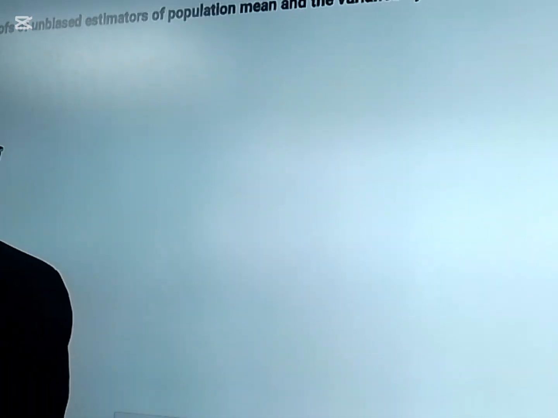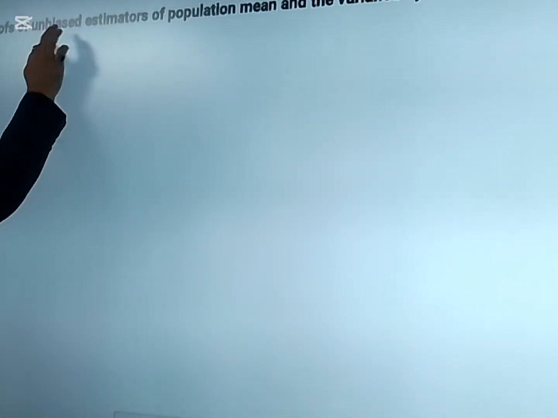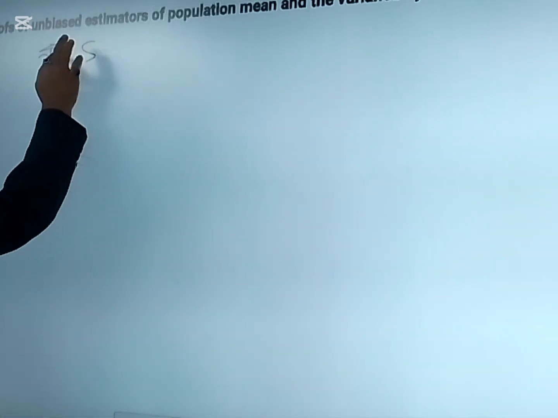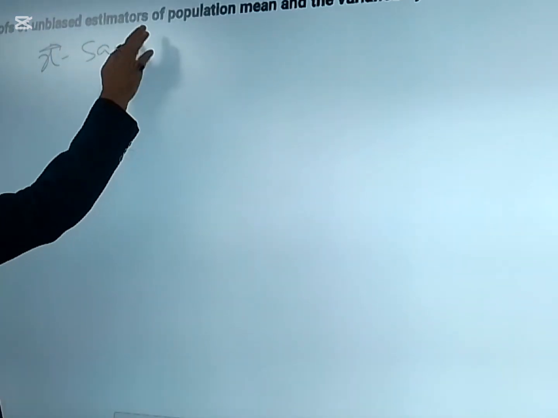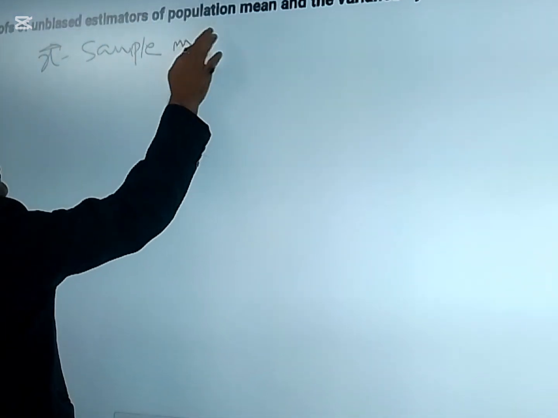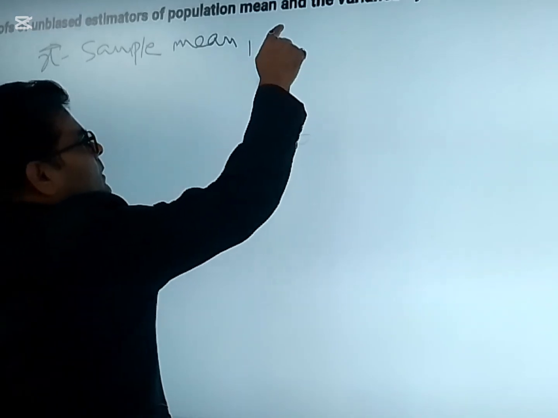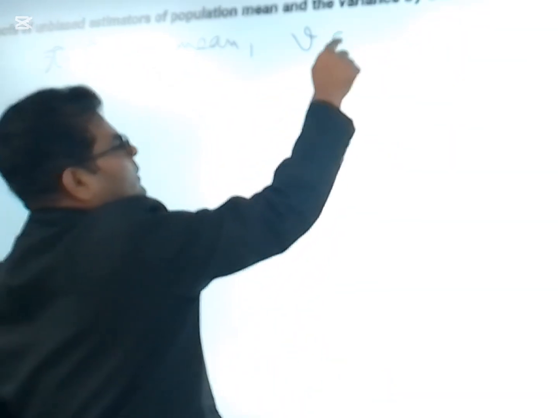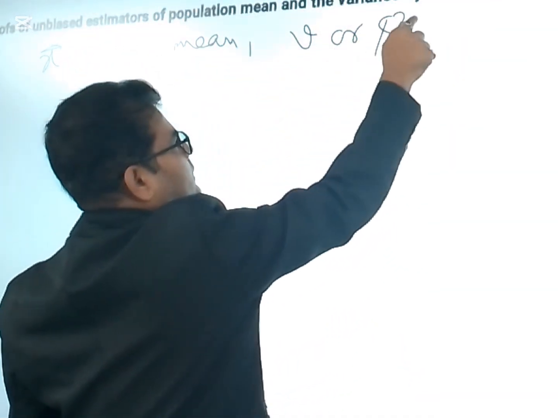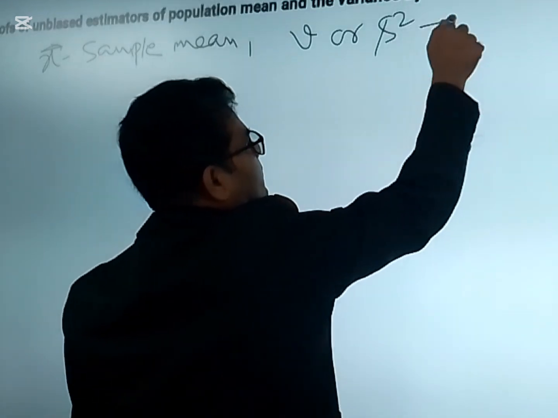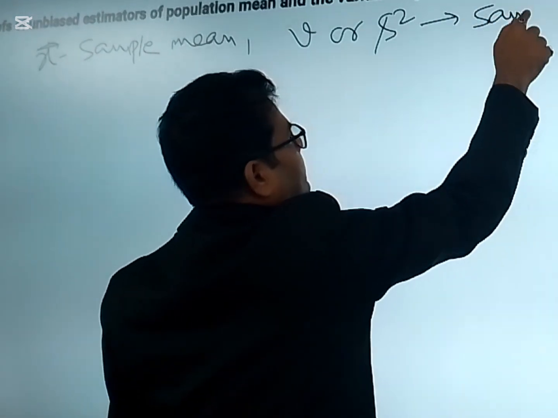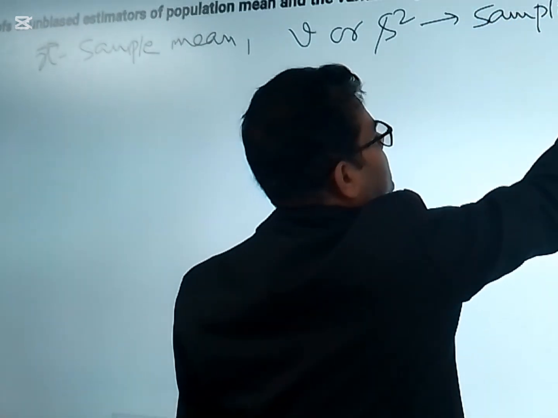So firstly, suppose that x bar is the sample mean, and suppose b or a small s squared is the sample variance.